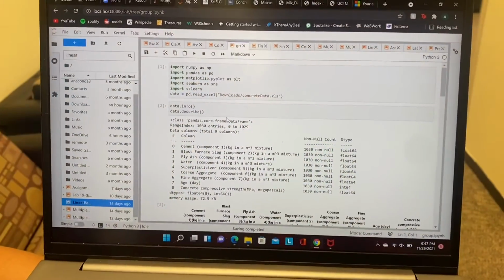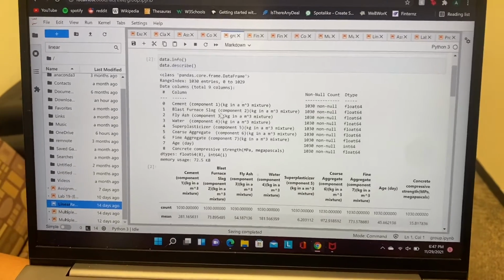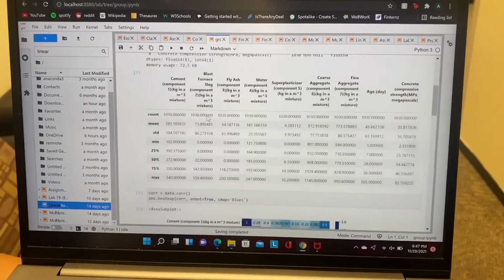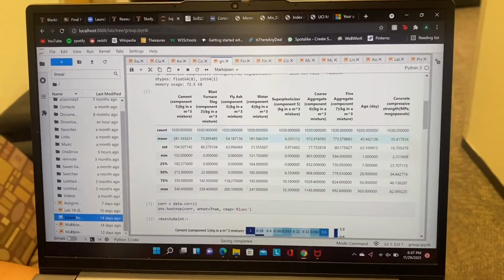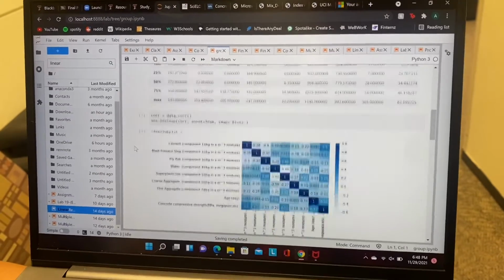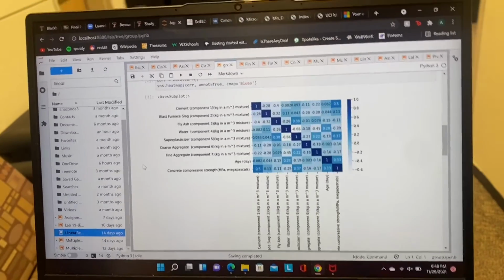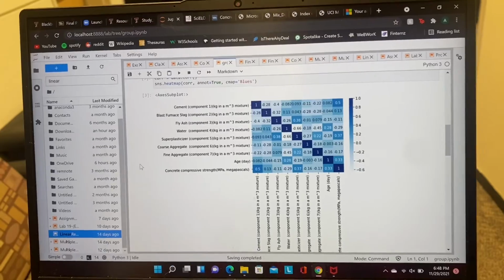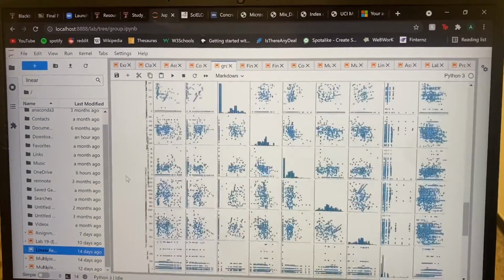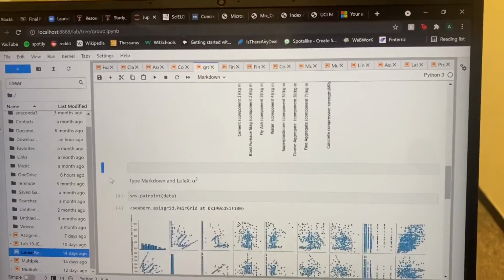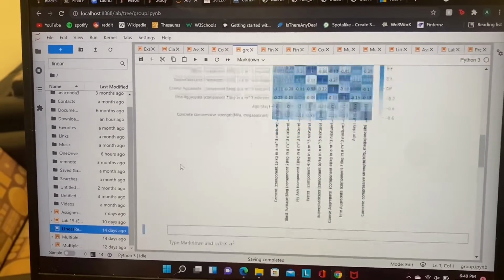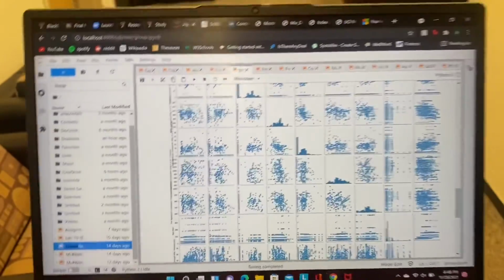Okay, so here's our .info and .describe, describing the data frame itself, and then here we have more statistical information, from the mean and standard deviation. From there, we'll have the heat map detailing all the correlations between each variable, and from there, we'll have pair plots that create plots between all the different things. We have markdowns, so we'll write in what we think about these correlations later. But that's for the future.